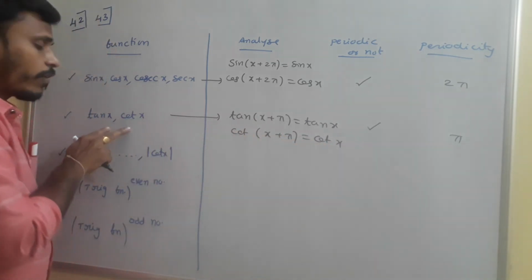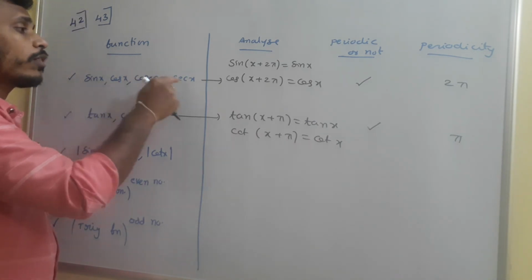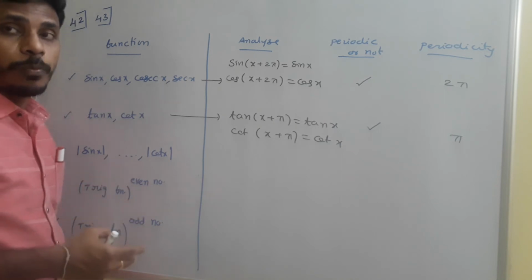So for these two functions the periodicity is pi, whereas for all the others the periodicity is 2 pi.